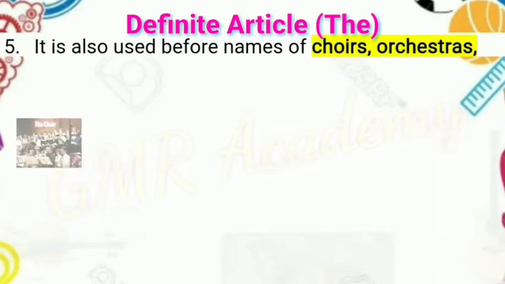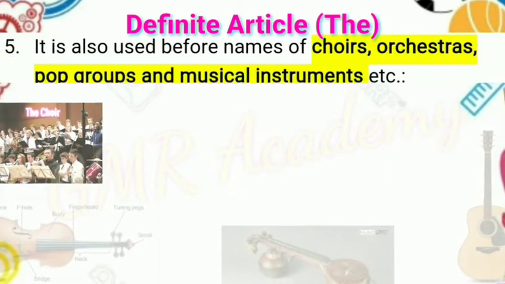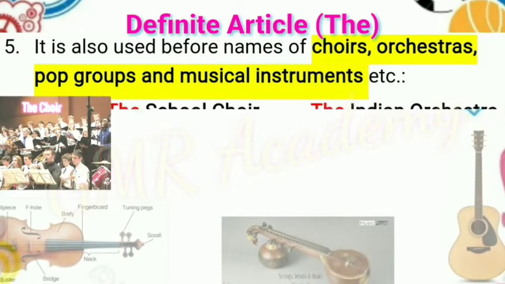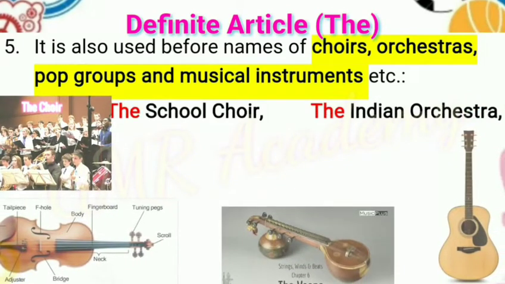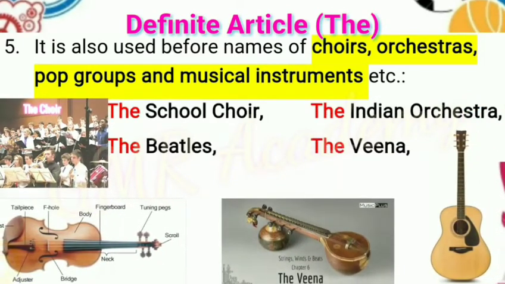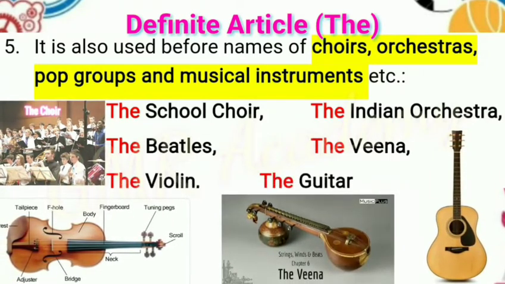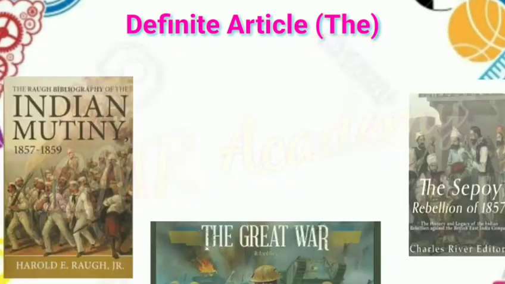It is also used before names of choirs, orchestras, pop groups, and musical instruments, etc. Examples: the school choir. Choir means group of singers. The Indian orchestra. The Beatles. Beatles means pop group. The veena, the violin, the guitar, musical instruments.